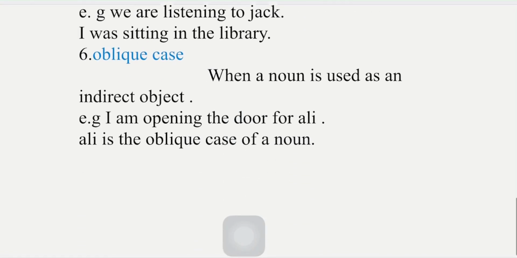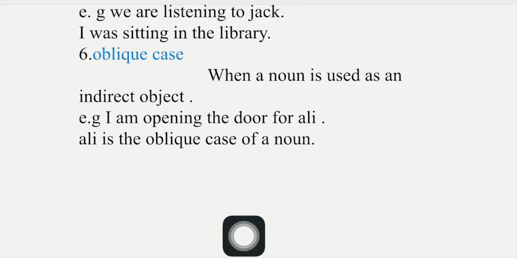Then we have the sixth one, that we call oblique case. In oblique case, a noun is used as an indirect object. I will try to make another video on this. I will try to explain the direct and indirect object. So here you need to know only this to understand the oblique case. Here we are using when a noun is used as an indirect object, that we call oblique case.